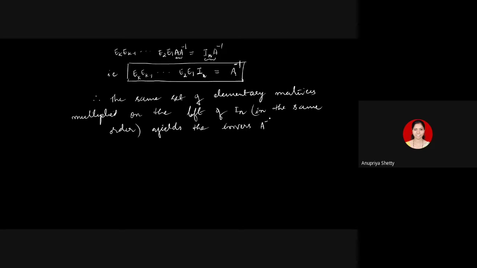The last equation which I have written in the box exactly says that A inverse is nothing but, on the identity of the same order, you apply exactly the same operations. So this is what the second corollary, corollary 2, is all about. This we'll verify using one example. You can do this with any matrix. If at all you are asked to find the inverse, it's a very basic problem.